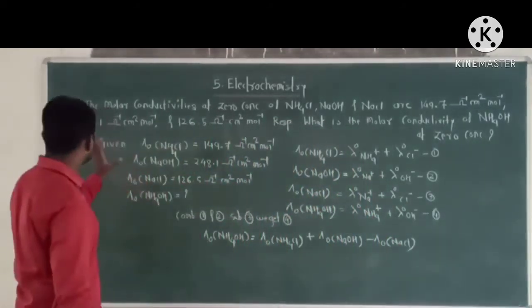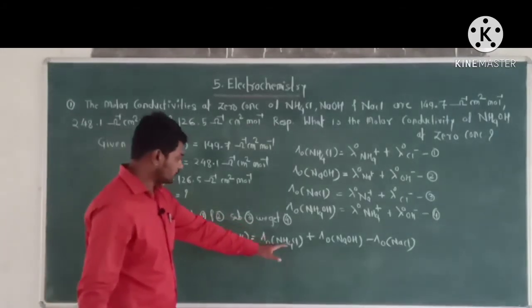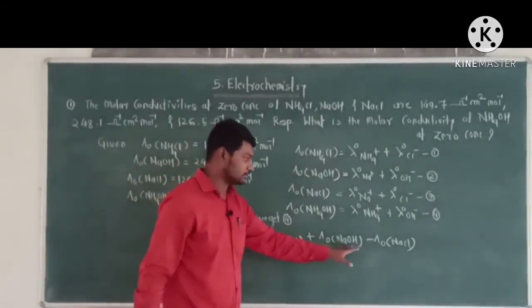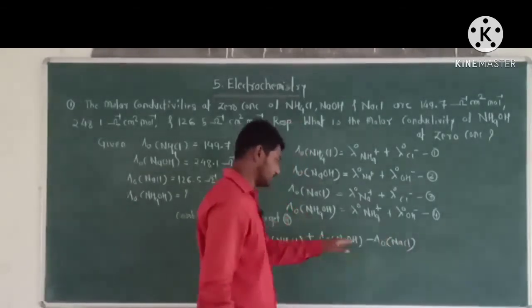Put the molar conductivity of NH4Cl, NaOH and NaCl in this equation.